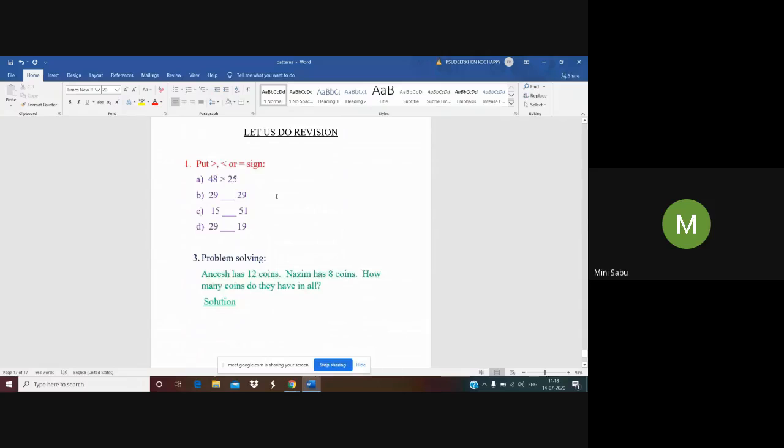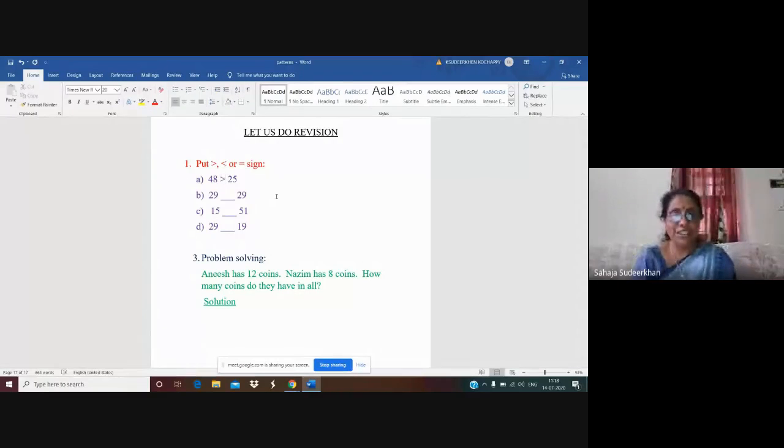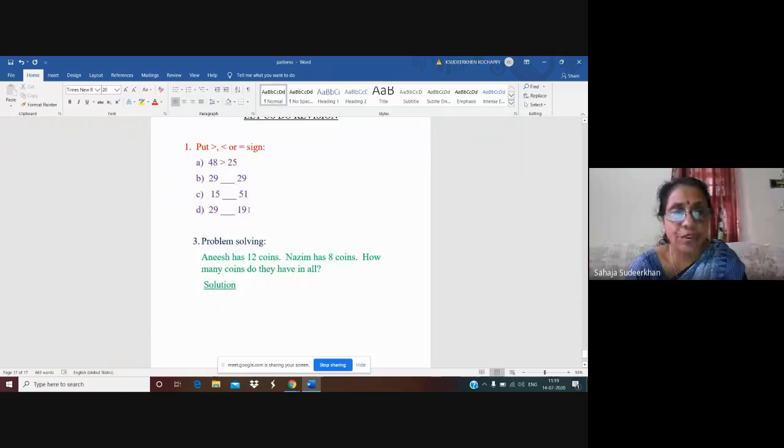Equal. Yes. Very good. You are remembering everything. Now, here you can do 15 and 51. Check whether 15 is smaller or greater, and you can put the sign. These three questions are for you.